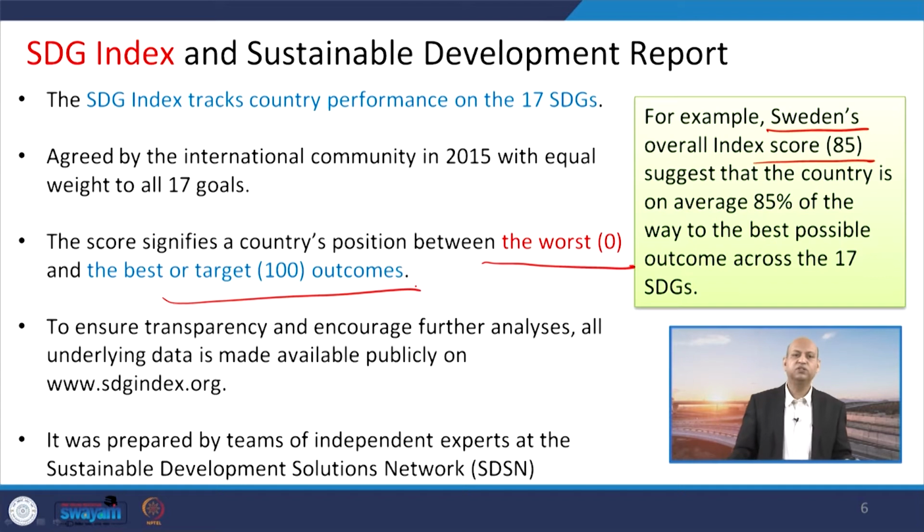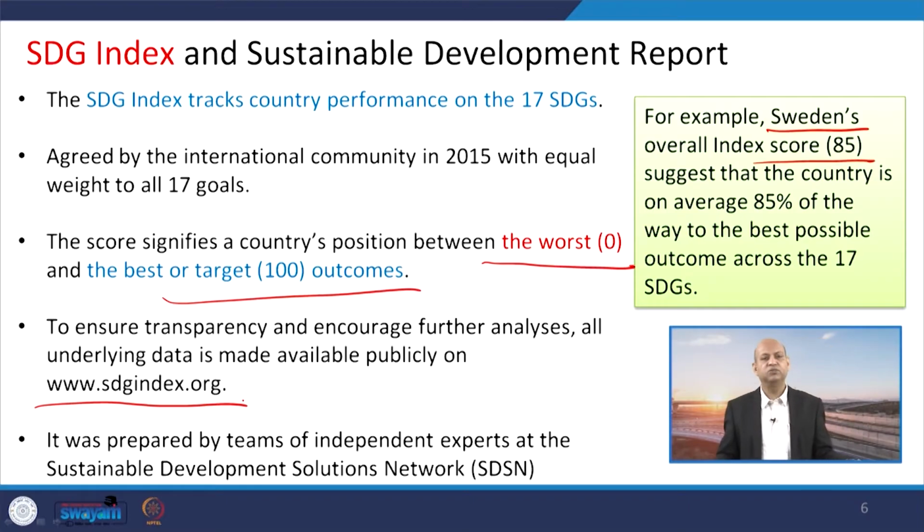And to ensure transparency and encourage further analysis, all the underlying data which are used for the SDG index calculations are publicly available. At this particular website, www.sdgindex.org, you can find the complete data set which is used for calculation of these indices or scores.